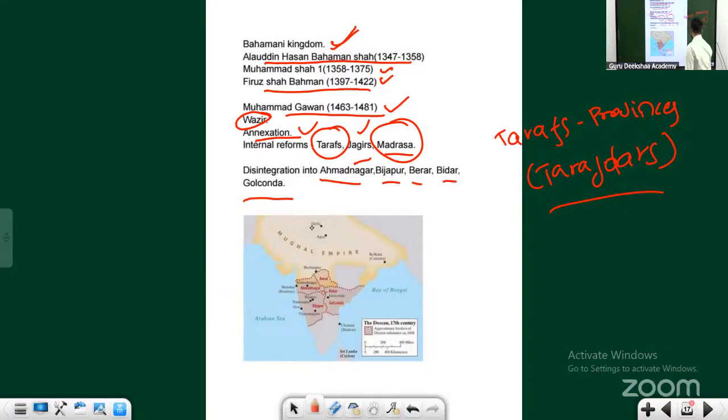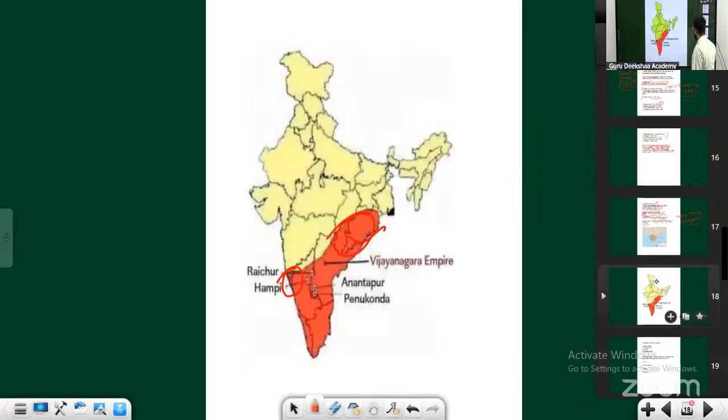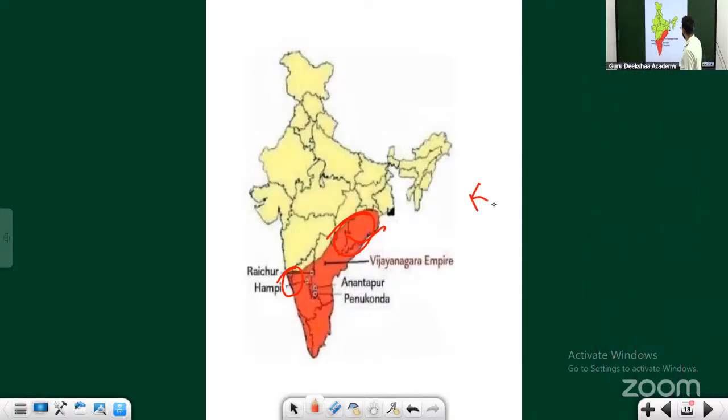Is everything clear? Shall we move ahead? This is the map of Vijayanagar under Krishnadevaraya.